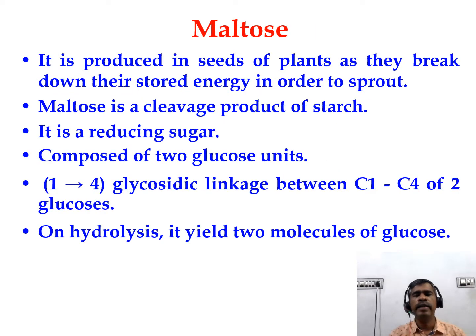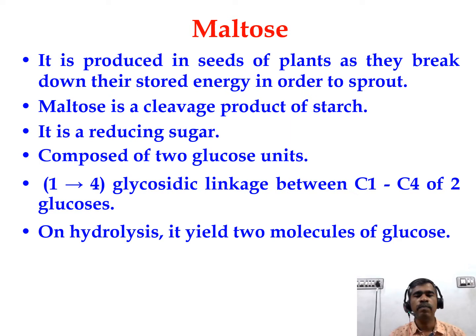Three important disaccharides we are going to deal with: maltose, lactose, and sucrose. Let's see first about maltose. Maltose is a cleavage product of starch. Maltose is a disaccharide which is made up of two glucose units. If you hydrolyze a maltose, the resultant product will be two glucose molecules. Maltose is also a reducing sugar.